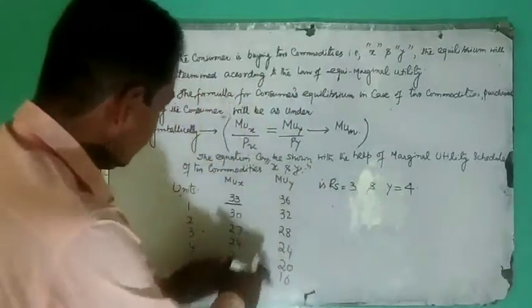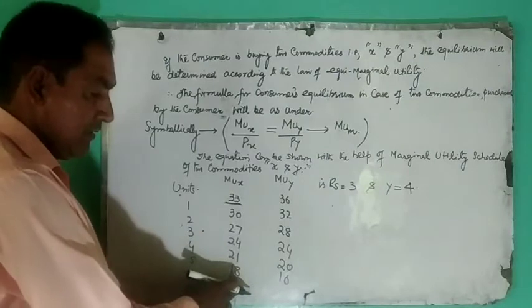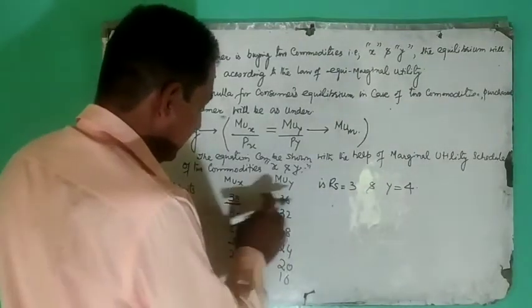This process can be reconstructed in terms of marginal utilities of commodity X and commodity Y.